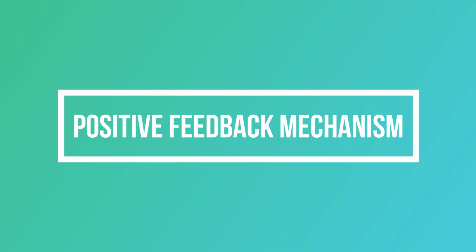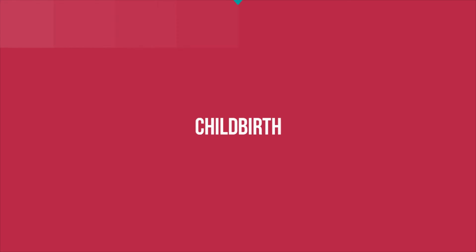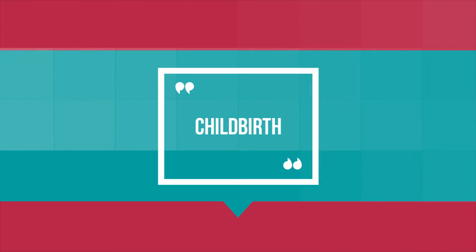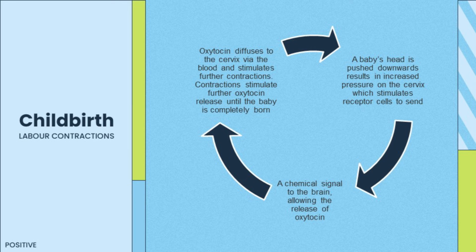Here are examples of positive feedback mechanism. Number 1. Childbirth. This happens specifically during labor contractions of a woman when giving birth. When labor begins, the baby's head is pushed downwards and results in increased pressure on the cervix.